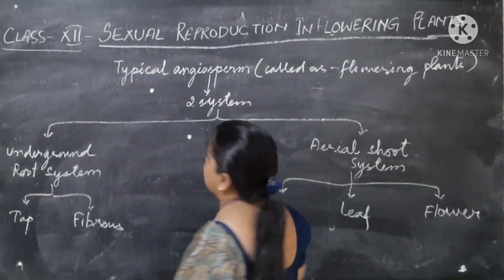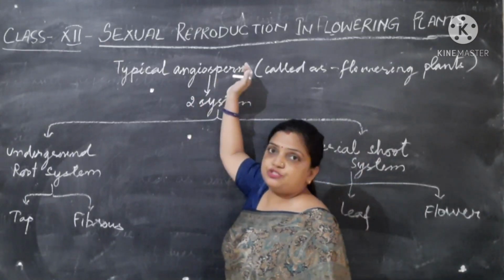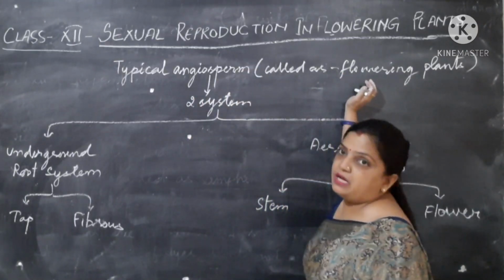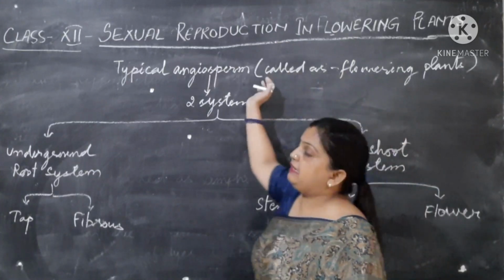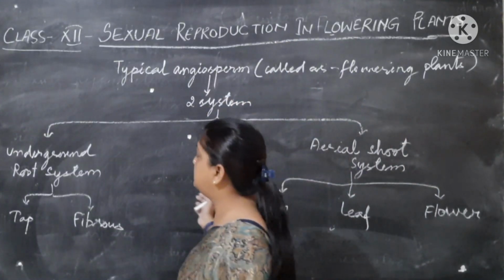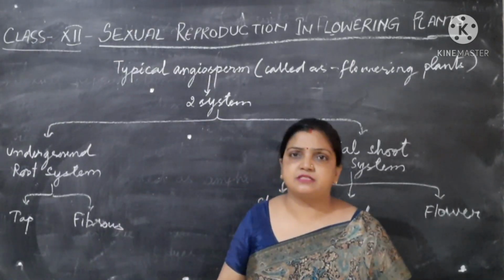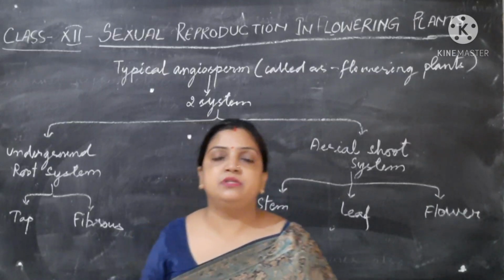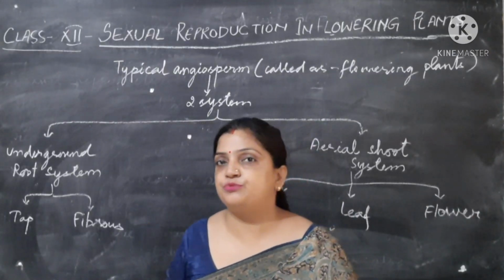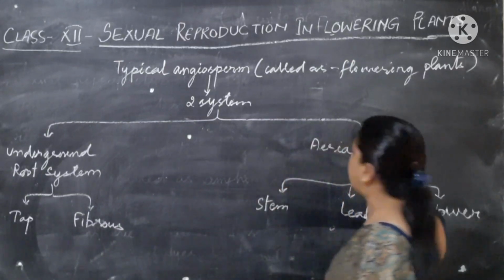Now children, again let us recall a little bit. A typical angiosperm is also called a flowering plant, and it has two systems. These are all the remembrance, recalling part. You know that every angiosperm plant has two systems: the underground root system and the aerial shoot system.